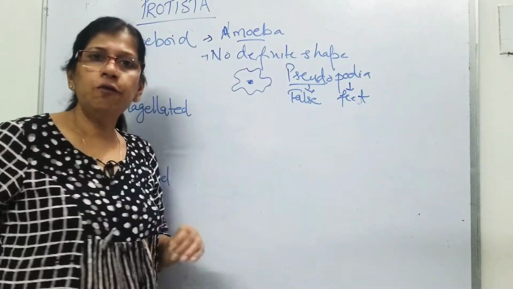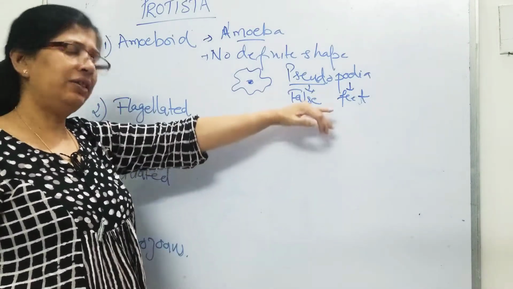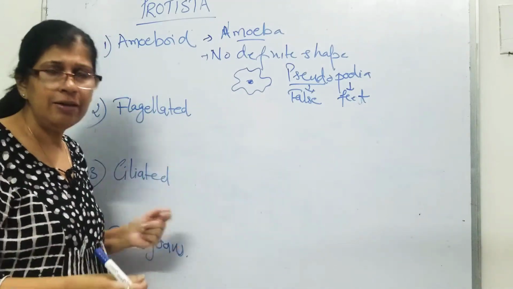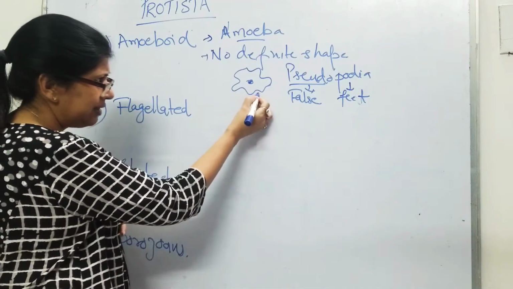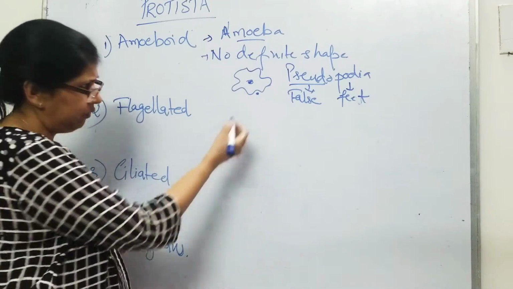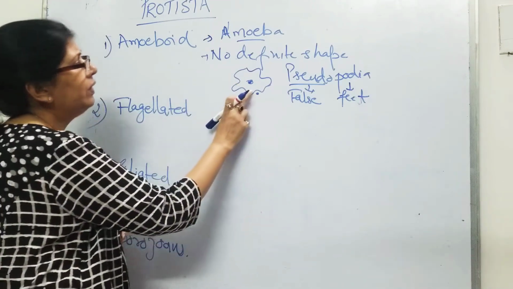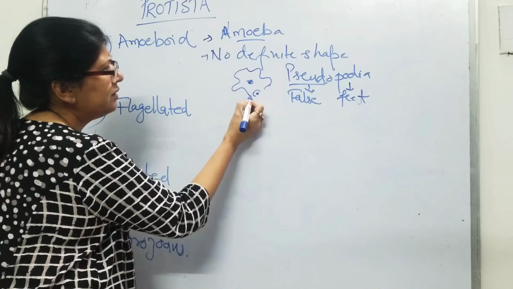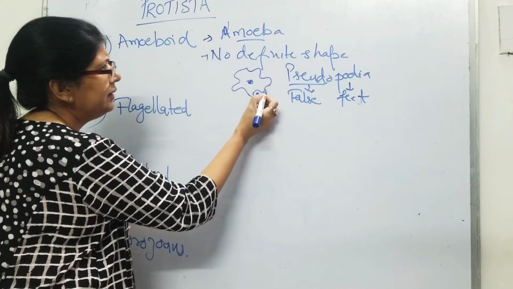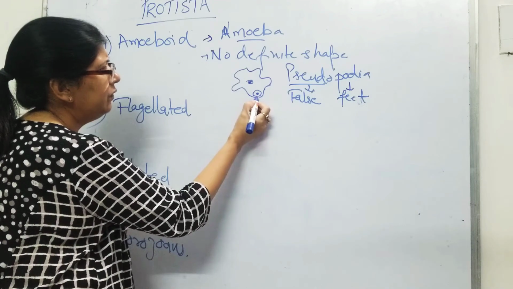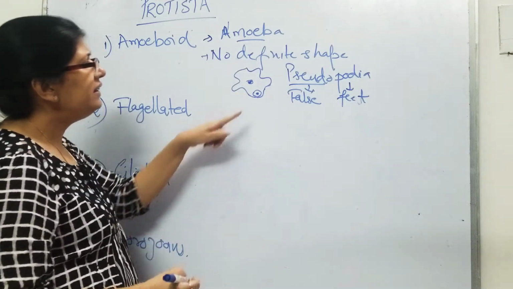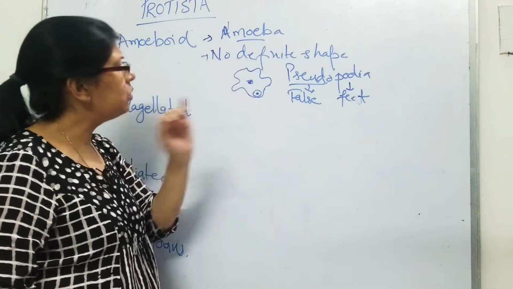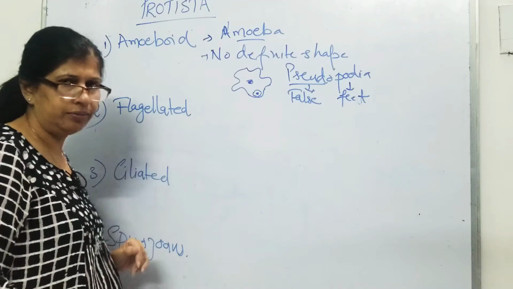Podia means feet. So false feet. It actually does not have a foot or a limb or any appendage. But when it comes in contact with food and detects it, its cell plasma membrane starts growing and engulfing the food, and it takes the food inside like this. In a similar way, it can also exit the food after digestion.